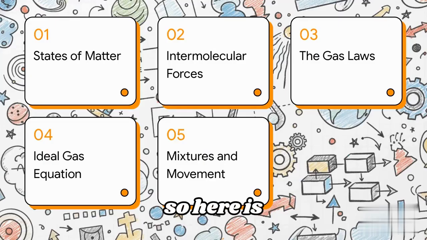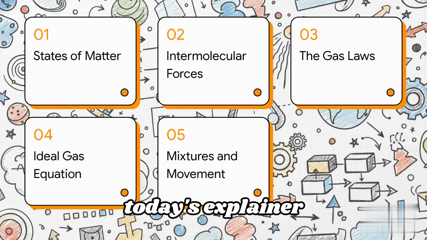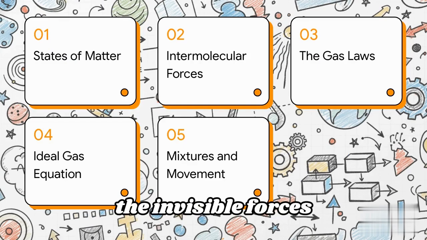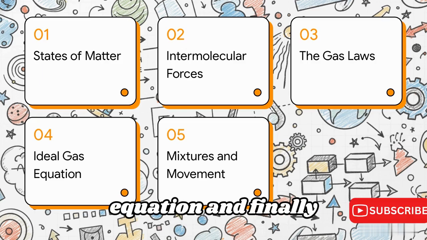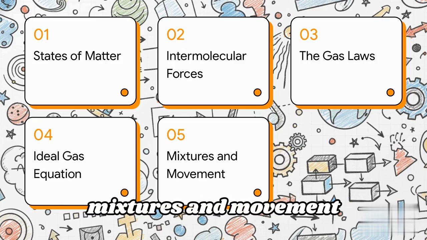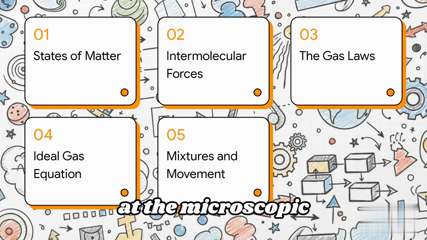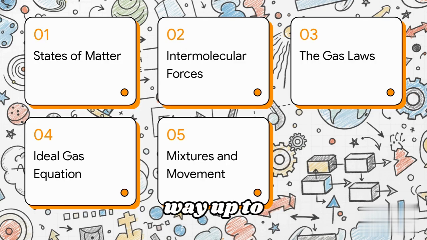So, here is our roadmap for today's explainer. We'll briefly cover the 3 states of matter, then look at the invisible forces between us, the laws governing gases, the ideal gas equation, and finally, mixtures and movement. Don't worry, we're starting simple at the microscopic level and building our way up to the bigger picture.